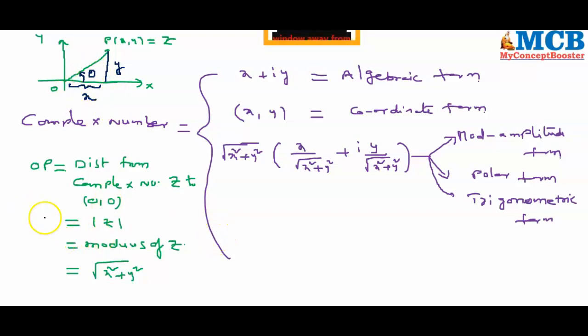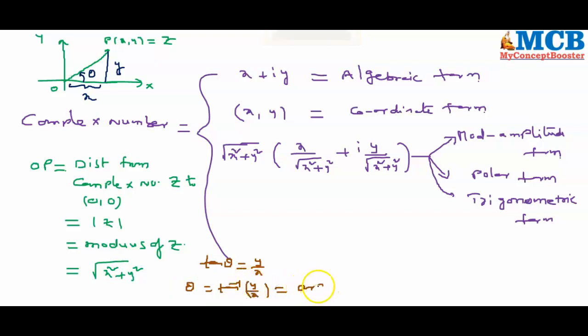From here, you can now claim that the value of tan theta is equal to y by x. This theta is equal to tan inverse of y by x. This theta is called the argument of z. You can also call it the amplitude of z.